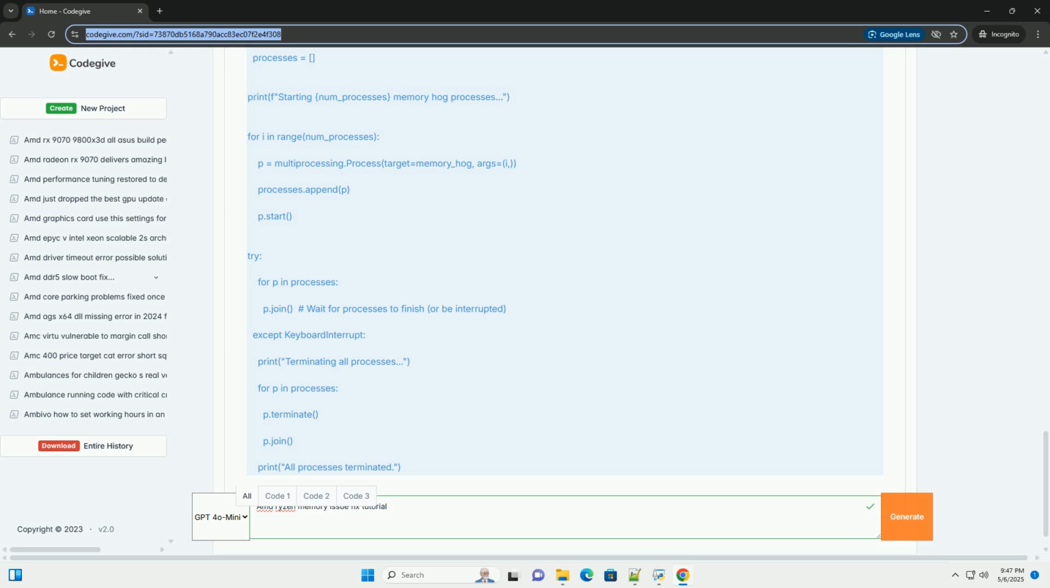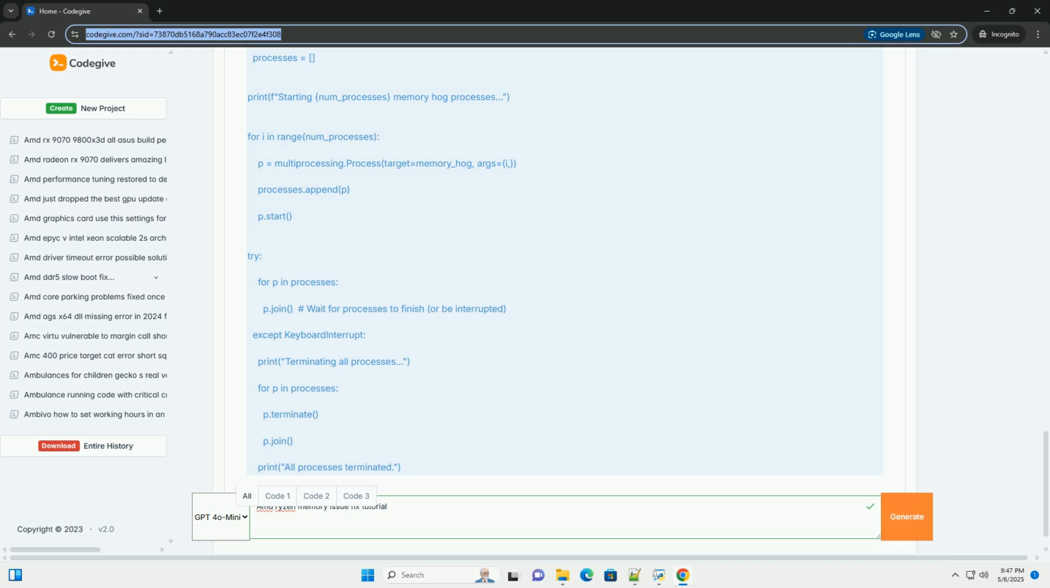Three, display_memory_info. This function formats and prints the memory information in a user-friendly manner. Four, main loop. The while True loop continuously retrieves and displays memory usage information every second. The try/except KeyboardInterrupt block allows you to stop the monitoring by pressing Ctrl+C.